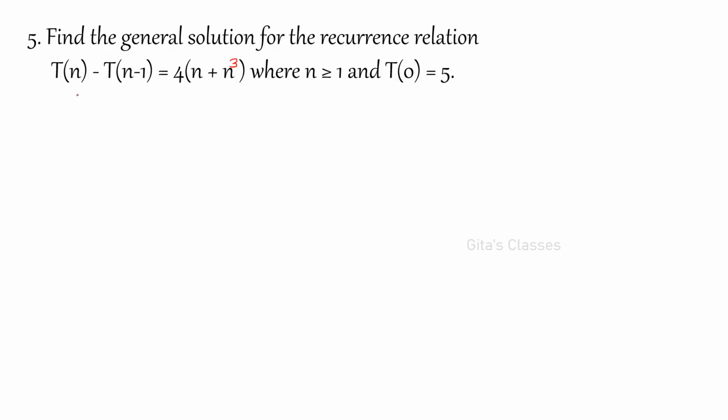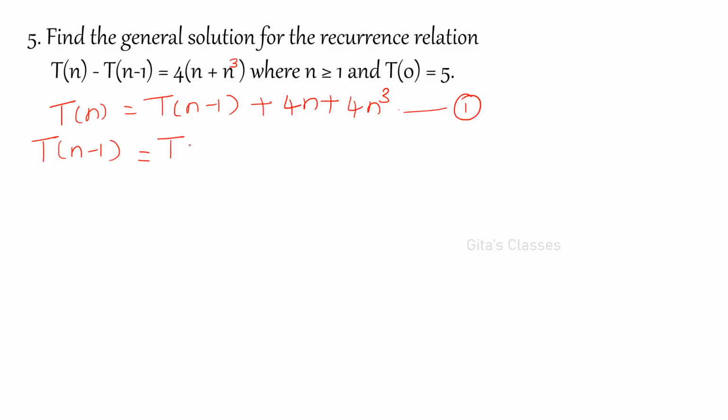Now, this is our T of n. So, I am going to write it as T of n is equal to the previous term T of n minus 1 plus 4n plus 4n cube. Okay. What is T of n minus 1? Let this be equation number 1. So, what is T of n minus 1?